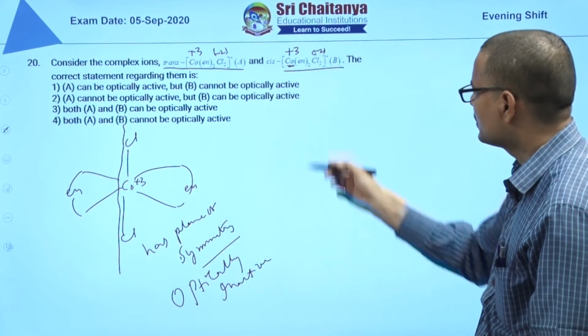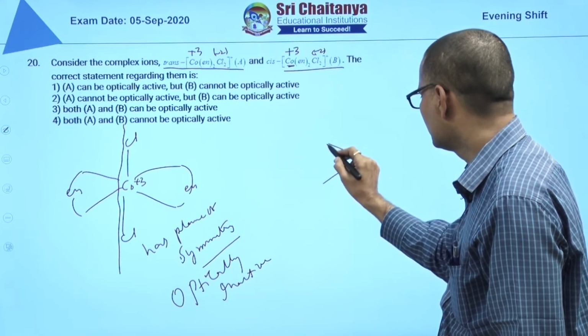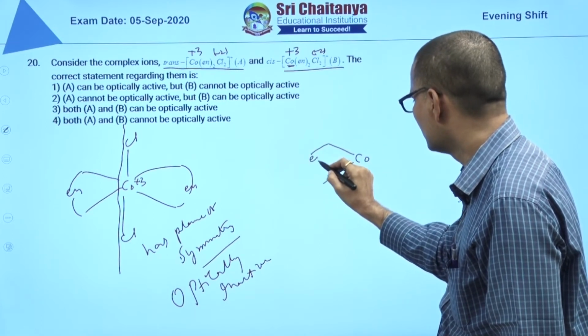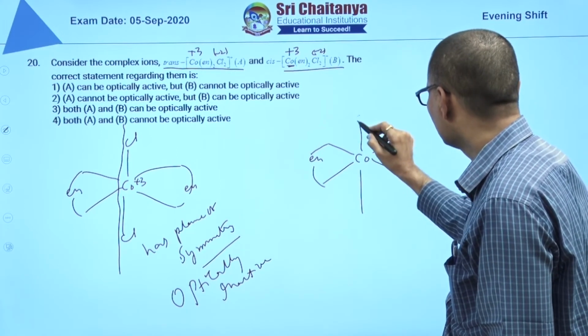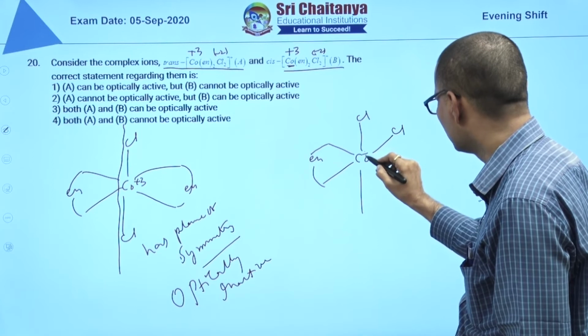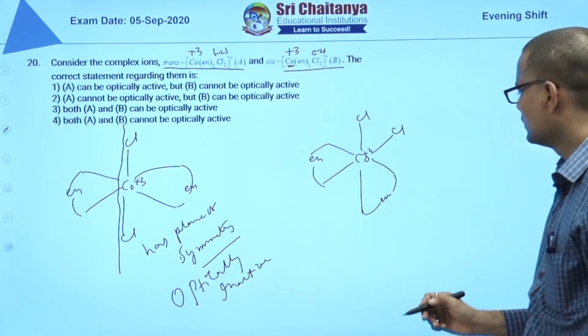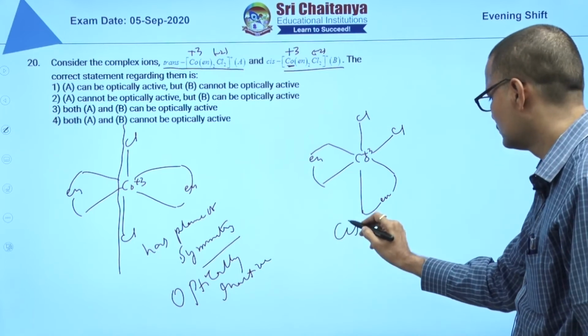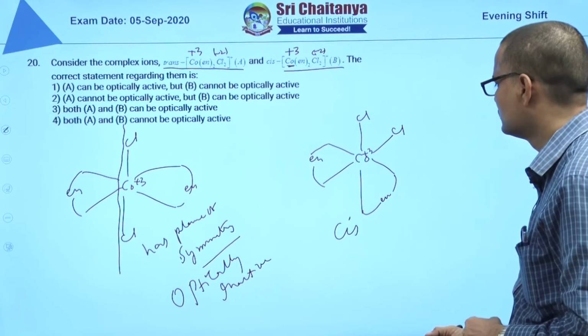Now you draw the cis form. Cobalt, you freeze these two positions, ethylene diamine bidentate, remaining 4 positions. Chlorine is cis, 2 chlorines, Co +3, and you can keep En like this. This is cis form. It does not have any plane of symmetry.